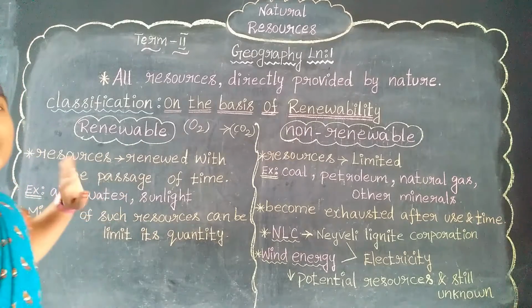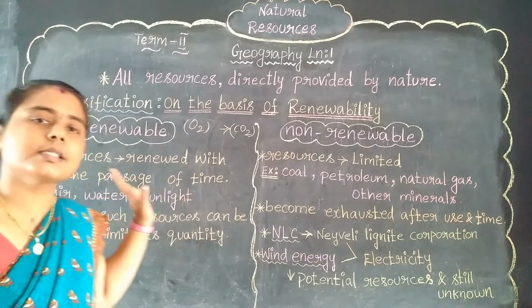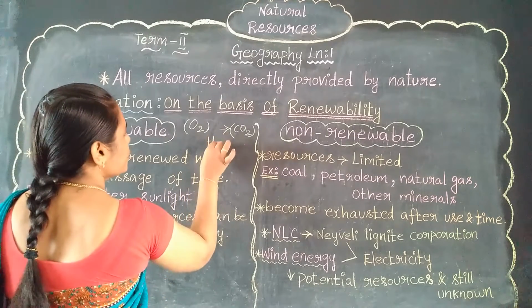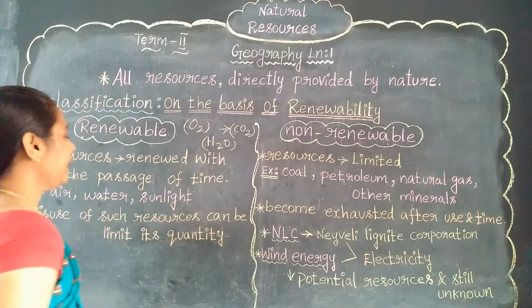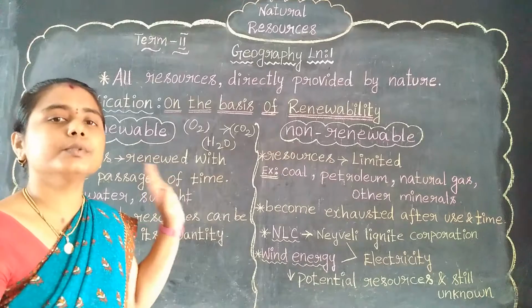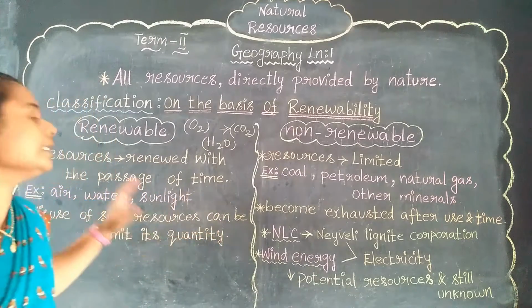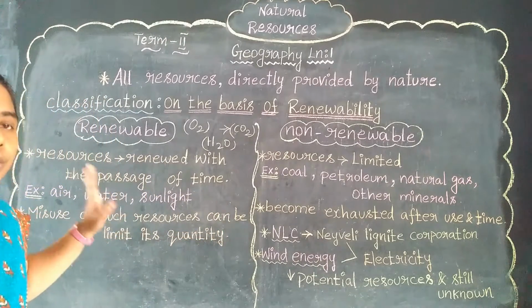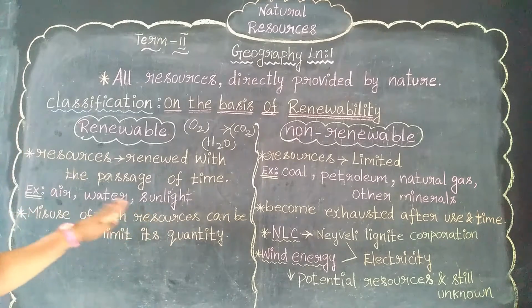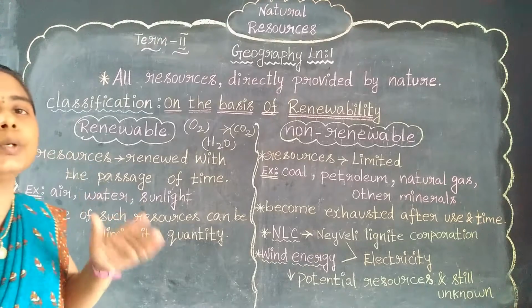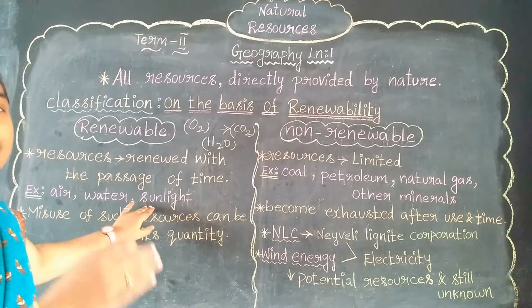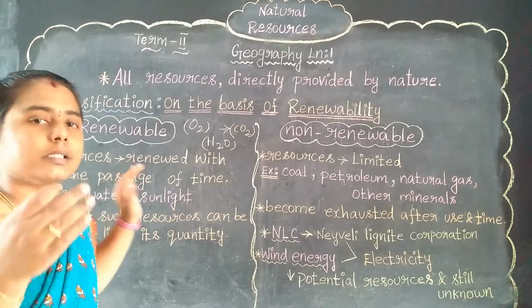Then water. Without water also we can't live. Water is H2O. Then sunlight. Without sunlight also we can't live. We need light to live, we need water to live, we need air to live. These three are essential to live in this world. Through sunlight we get many positive things.